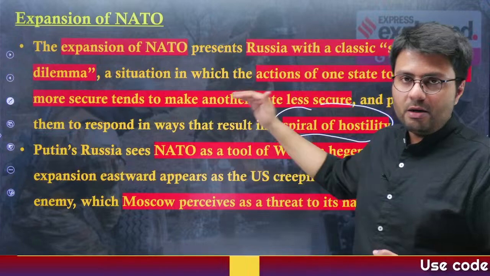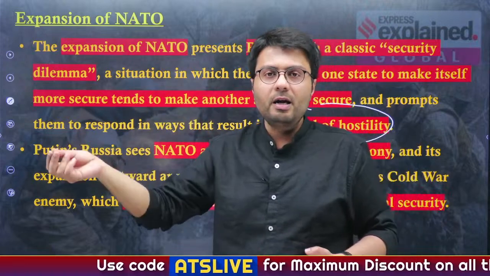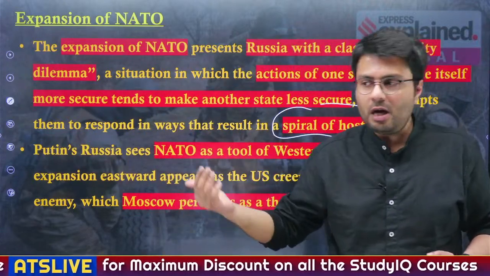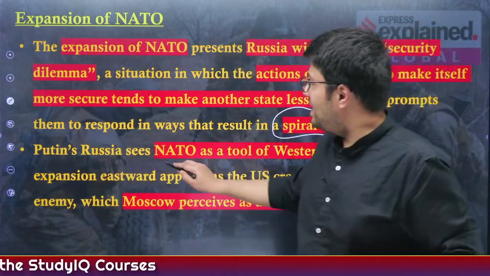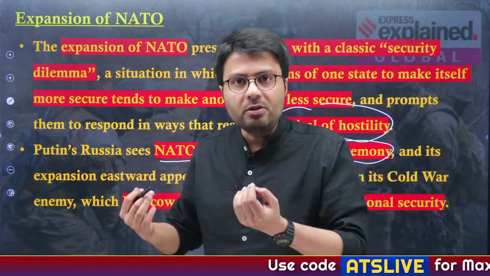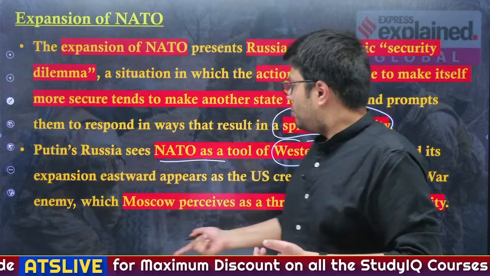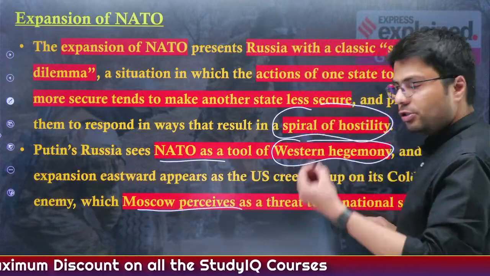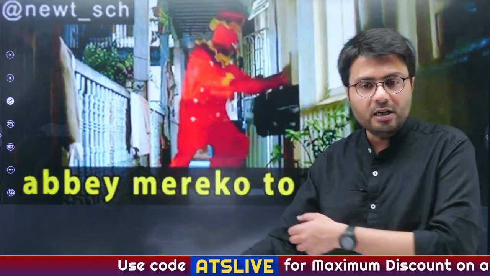happened in Eastern Europe and in Russia, that earlier when countries became a member of NATO, Russia thought they were committing an aggression or were hostile towards Russia. So Russia also interpreted it as an aggressive measure. Now Putin in general sees NATO as a tool of Western hegemony. That the West, in order to protect its dominance, is trying to enlist the support of many Eastern European nations who are at the very doorstep of Russia. Because of this, Moscow perceives this expansion of NATO as a threat to its own national security, because when NATO and its allies deploy military near the borders of Russia, this again is very detrimental to Russia's security interest.